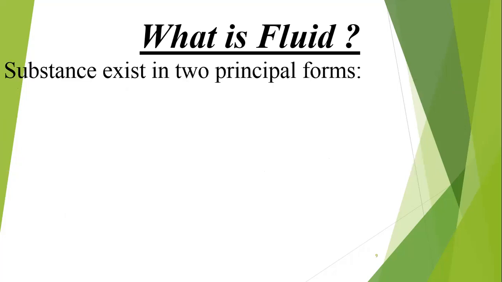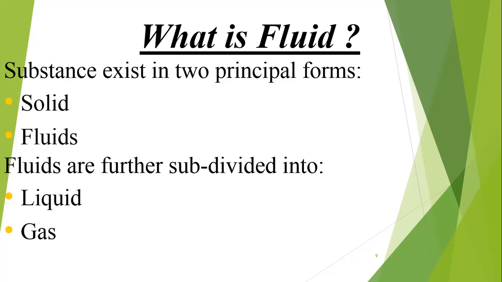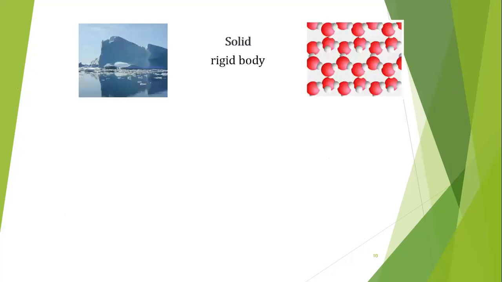A substance has two principal forms, solid and fluid. Fluids are further subdivided into two groups, liquid and gas. When we consider the volume, mass, and shape of the three phases, a solid has a defined volume and a defined shape.